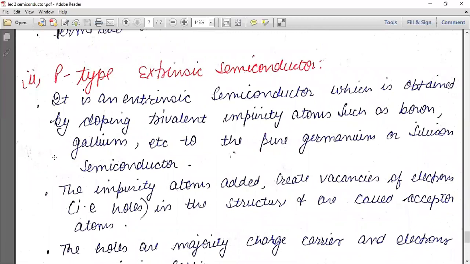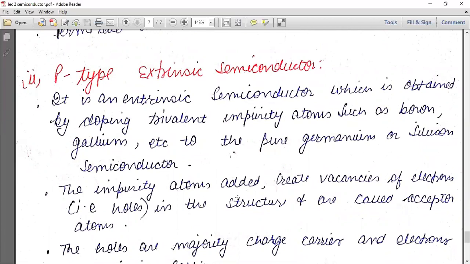Next is your P-type extrinsic semiconductor. It is an extrinsic semiconductor which is obtained by doping trivalent impurity, as I told you, if in its outermost shell it has 3 electrons, that is known as trivalent impurity, such as boron, gallium, etc., to the pure germanium or silicon semiconductor.